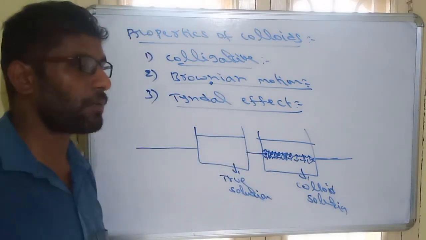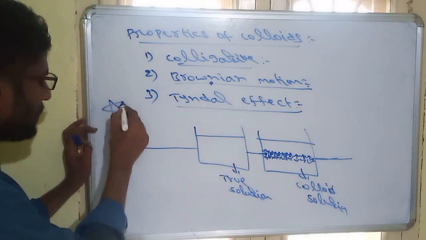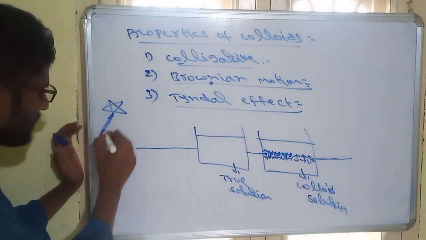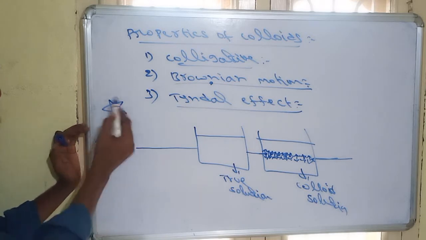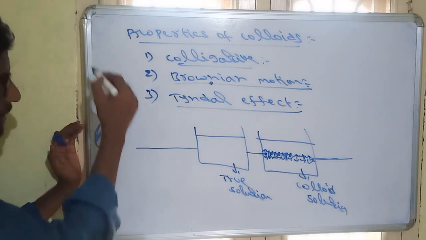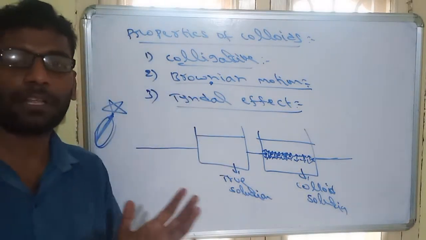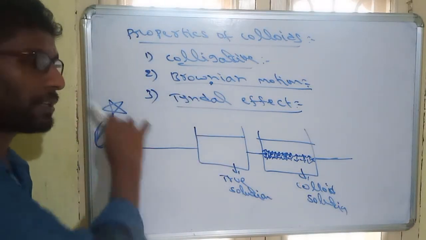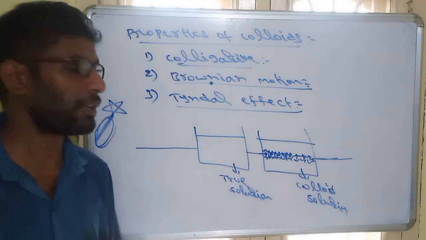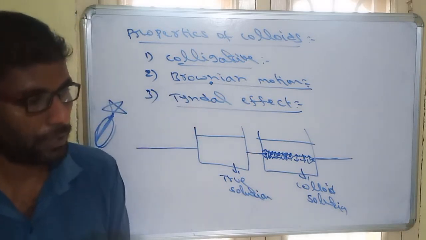Same like the tails of comets. Comets are stars which contain some tails. The tail is also due to the Tyndall effect. Whenever dust particles are present, they scatter the light, and that is also visible like a path. So all these are due to the Tyndall effect.